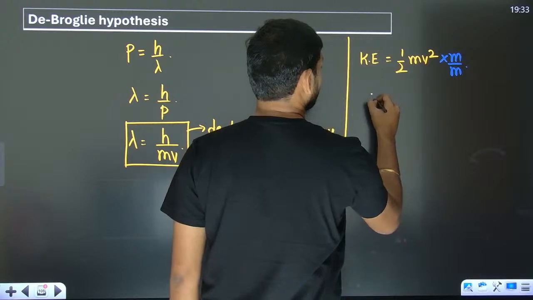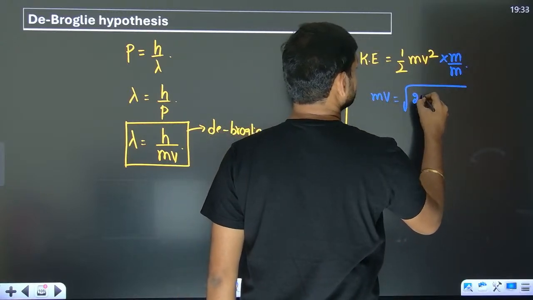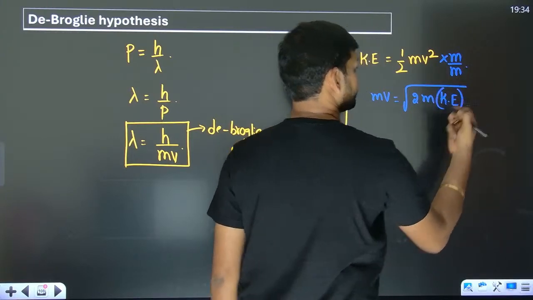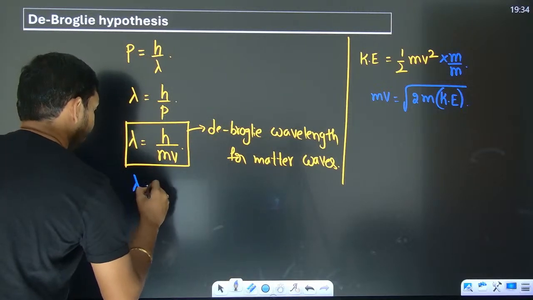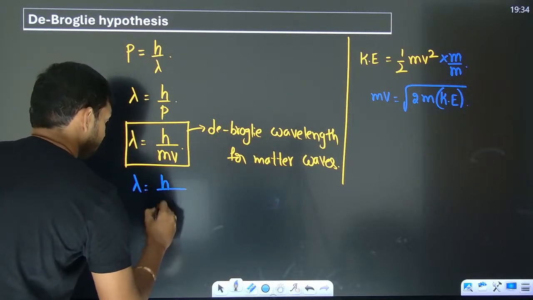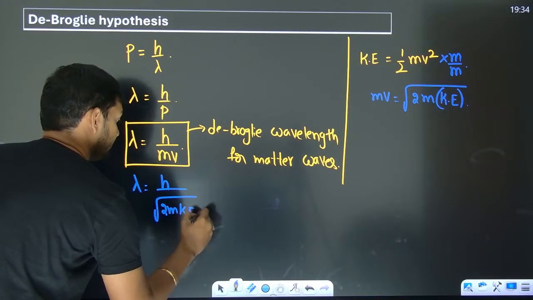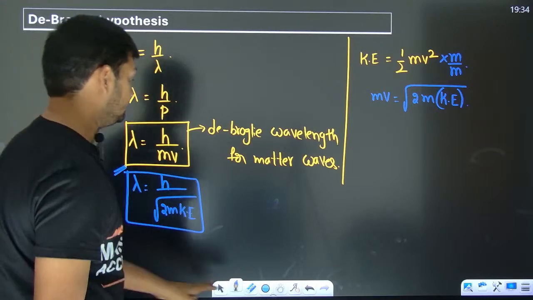So from here, m into v can be written as root of 2 m KE. Then what will be the wavelength? It is going to be h by under root of 2 m KE. This is going to be very helpful for you.